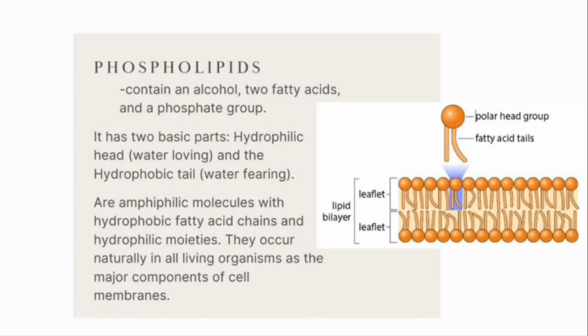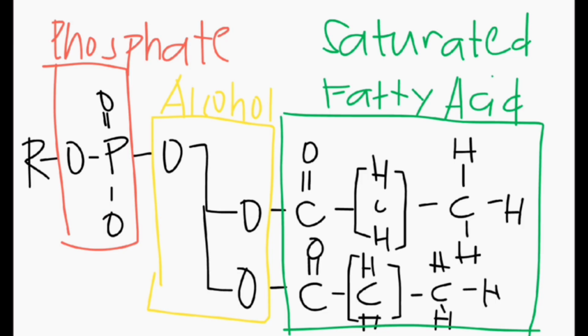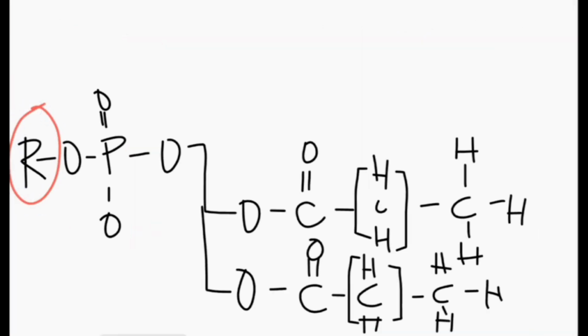These are lipids with the phosphate group. A phospholipid is made up of a phosphate group, alcohol, and two fatty acids. In this example, we have a saturated fatty acid and an unsaturated fatty acid. The R group does contain a nitrogen atom. Phospholipids contain carbon, hydrogen, oxygen, phosphorus, and nitrogen.